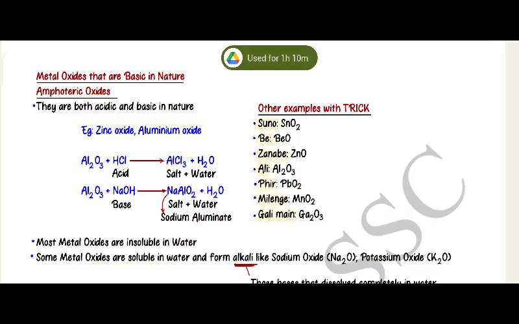Other examples of amphoteric oxides, with a trick to remember them: SnO, SnO2, BeO, ZnO, Al2O3, PbO2, MnO2, Ga2O3.